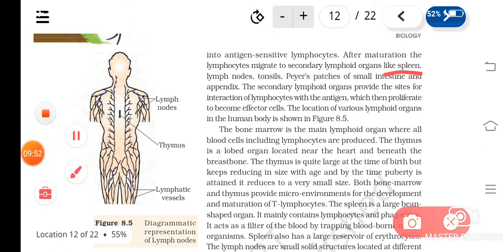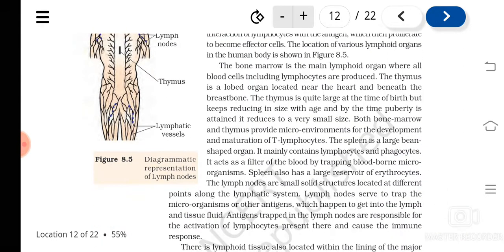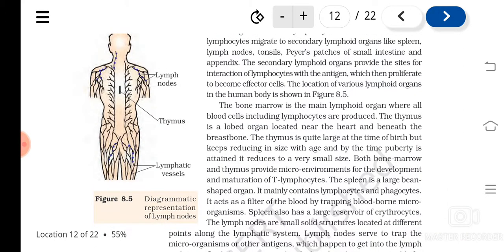Spleen, lymph nodes, tonsils, Peyer's patches, and appendix. These all are what? Secondary lymphoid organs. Why are they known as secondary lymphoid organs? Because in these organs the real interaction of the lymphocytes and the microorganisms happens. So in this diagram you can see the positions of the various lymphoid organs shown. You can just go through this.